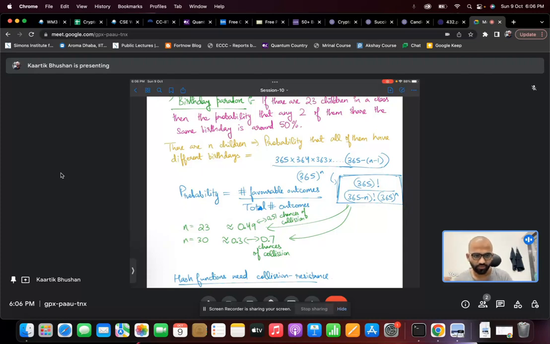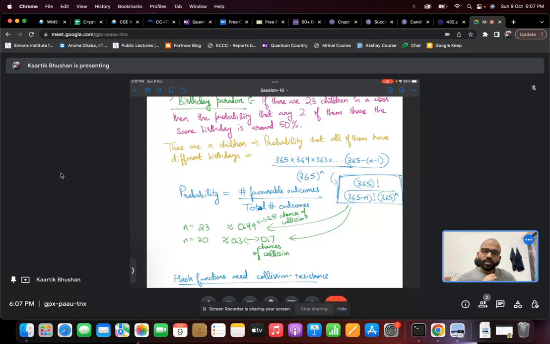Now, how is that relevant for security purposes? If you remember, for any hash function, we need this property called collision resistance. We don't want there to be two different pre-images which map to the same image under the hash function. The thing is that there will be such pre-images because the hash function is a compressing function. So the size of the range is less than the size of the domain, and there would be more than one pre-image which maps to the same output.